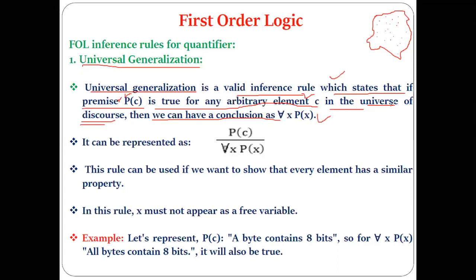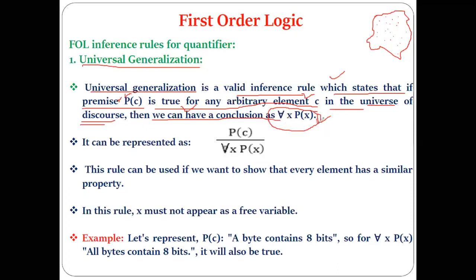Understood? Now, what is being written here? The inference rule states that if the premise P(c) is true for any arbitrary element c in the universe of discourse, where the object c is any arbitrary element in this world, then from that we can have this conclusion. Now what is this conclusion?